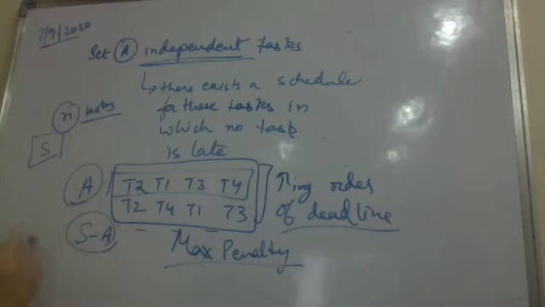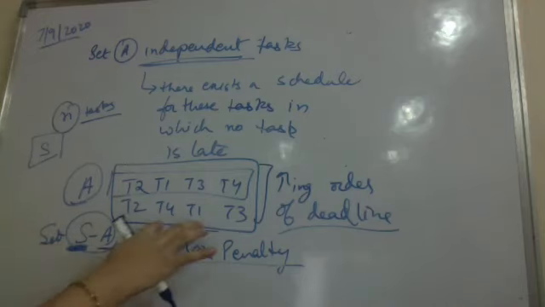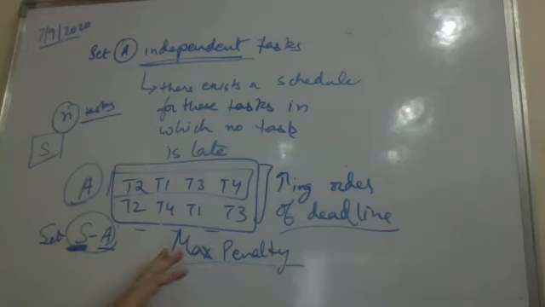After this, look for the set, which is the total set of all the tasks minus this which we have already arranged, the independent tasks. Out of the rest of the set, again do the same. Find a set of independent tasks. Till you have available early tasks, you will be finding the set. When early tasks have finished, just copy the late tasks in the decreasing order of their penalties. And the penalties of all the late tasks will be summed up to give you the final cost of your scheduling. Is it clear to all now?